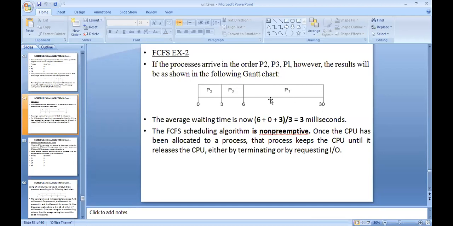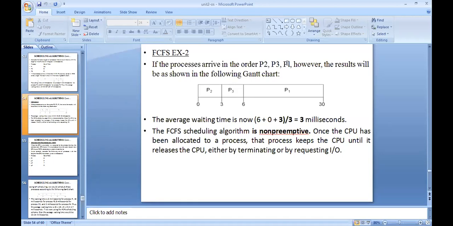So now calculate the waiting time. P2 is not waiting for any process. Why? Because in this order P2 is the first process entered into the system. So P2 waiting time is 0. Observe the cursor, P2 waiting time is 0. And next, what is the P3 waiting time? P3 has to wait until P2 completes its execution. That means P3 comes next after P2, so P3 is waiting for 3 milliseconds.